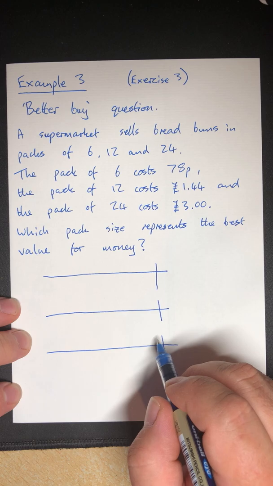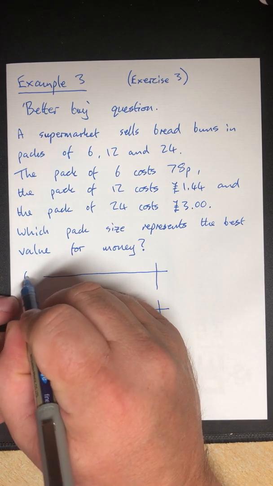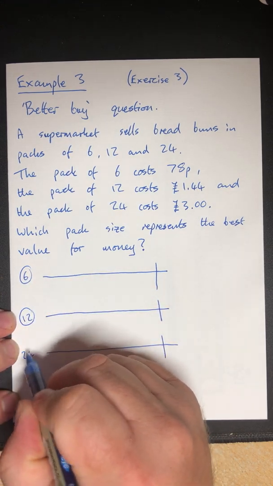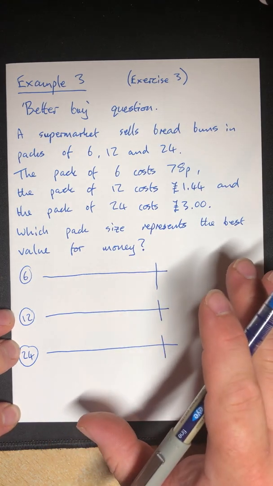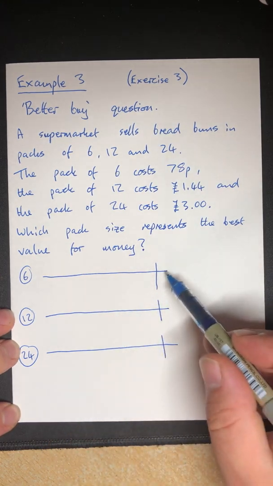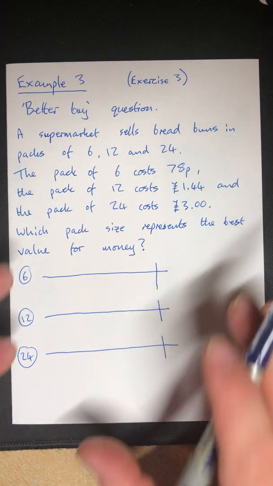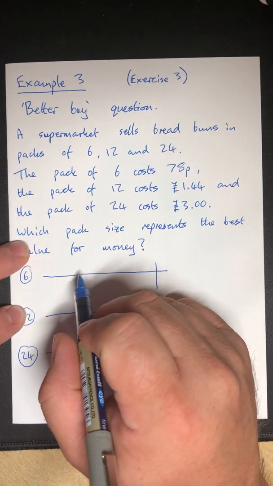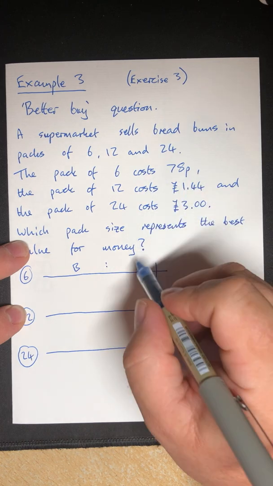So I've got my 6 pack here, and then the 12, and then the 24. They're all different ratios within themselves, so that's why I've got different tables. I can't mix them together. The ratios are different for each one. In this one, I've got the amount of buns, I'm going to go with B, and the cost in pounds.